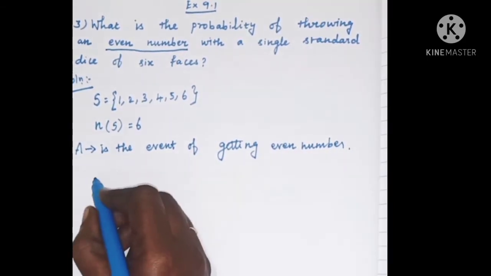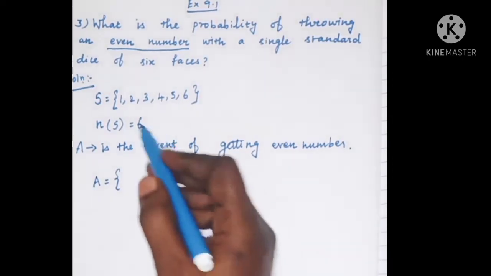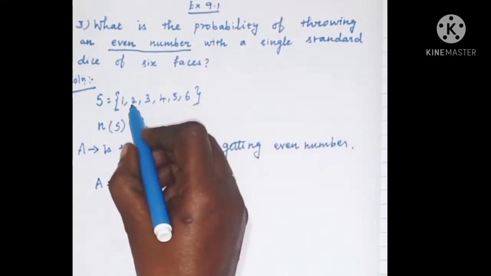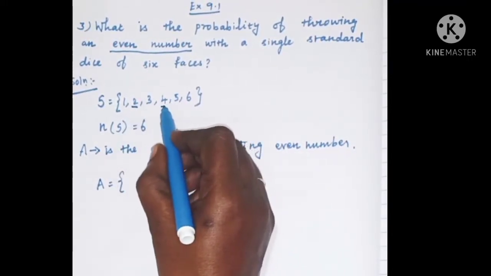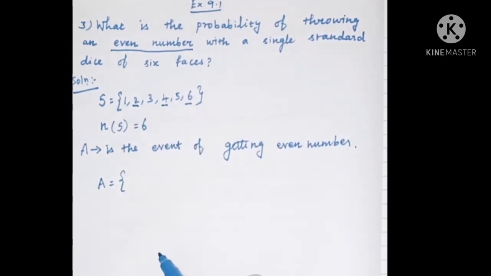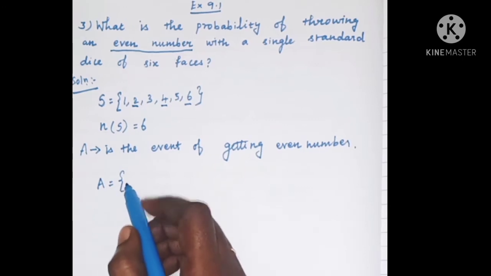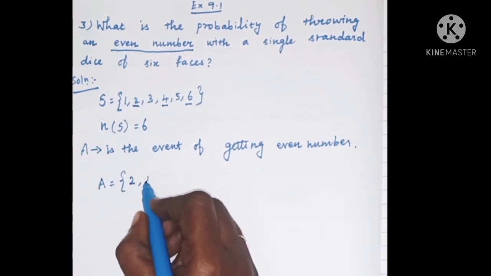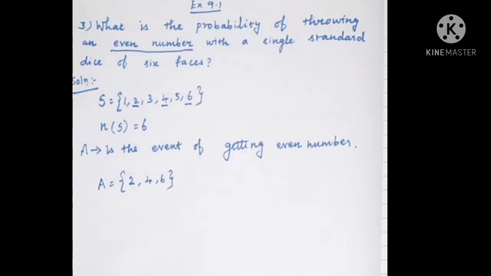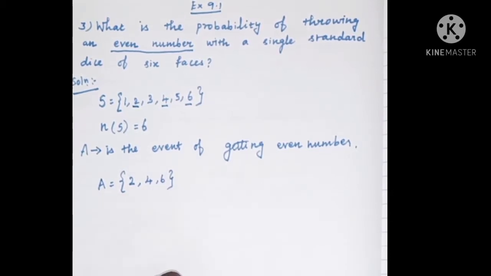Now we have to write the elements of A. In the sample space S, what are the even numbers we have? We have the even numbers 2, 4 and 6. We have 3 even numbers in the sample space S. So inside the set A we write the even numbers 2, 4, 6, separately inside the set A.